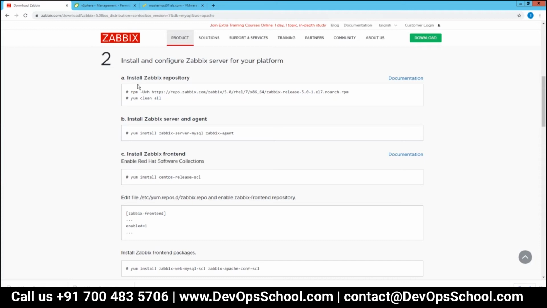Basically, first of all, from the Zabbix repositories, we'll be installing this particular repo. Whatever version you want to install, you need to mention it in this particular URL.